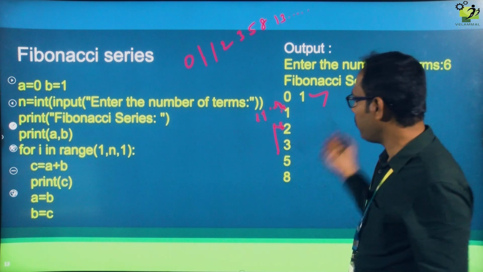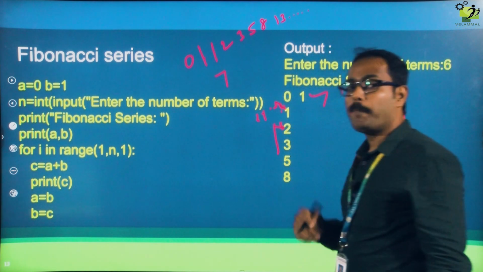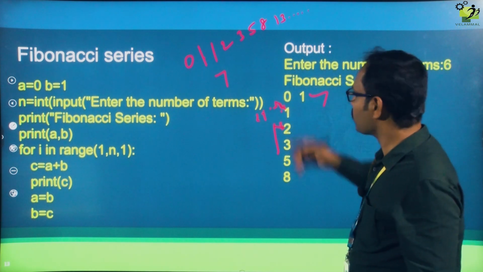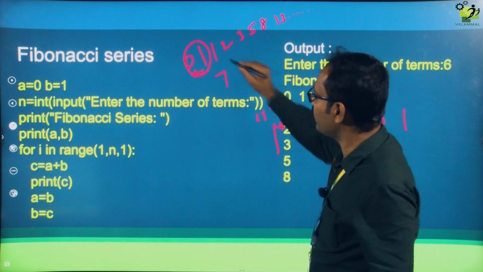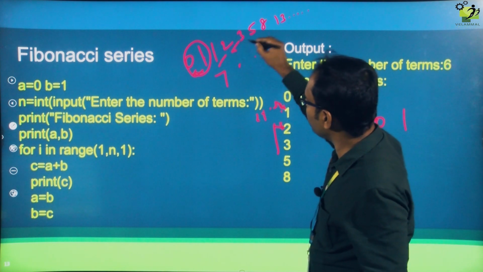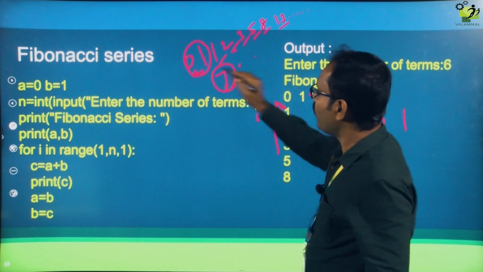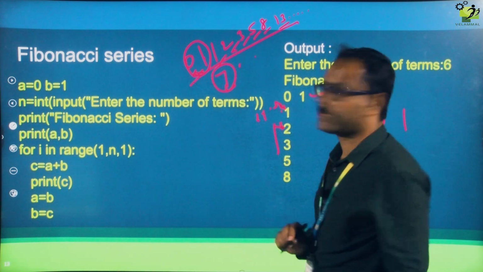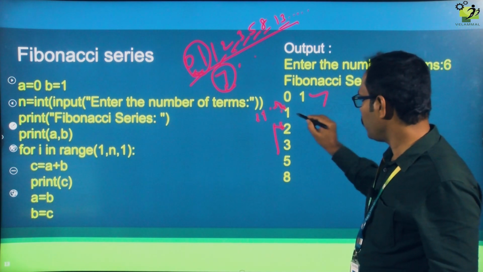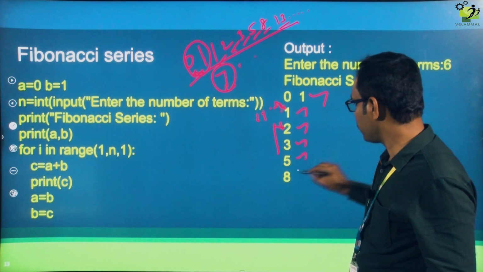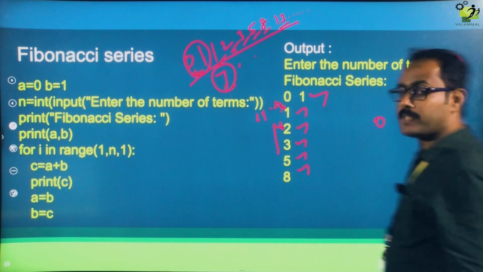Okay. So my input is, for example, how you want to generate the numbers, no? My input is 7, right now. It has to print 7 numbers: 1, this is given, 0 and 1 initially, 2, 3, 4, 5, 6, 7. So when my input is 7, I need to generate up to these numbers. Okay, these many numbers I want to generate. Here you can see the number of terms is 6.